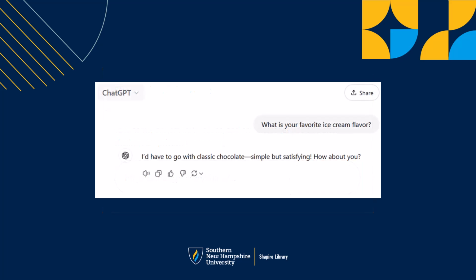Now let's take a look at some examples. We will use this short conversation with ChatGPT that I had on October 29th, 2024, where I asked for its favorite ice cream flavor, and we will look at ways that you can cite it within your text, in a note, or in a bibliography entry. Make sure to follow the formatting and punctuation as provided in the examples on your screen.